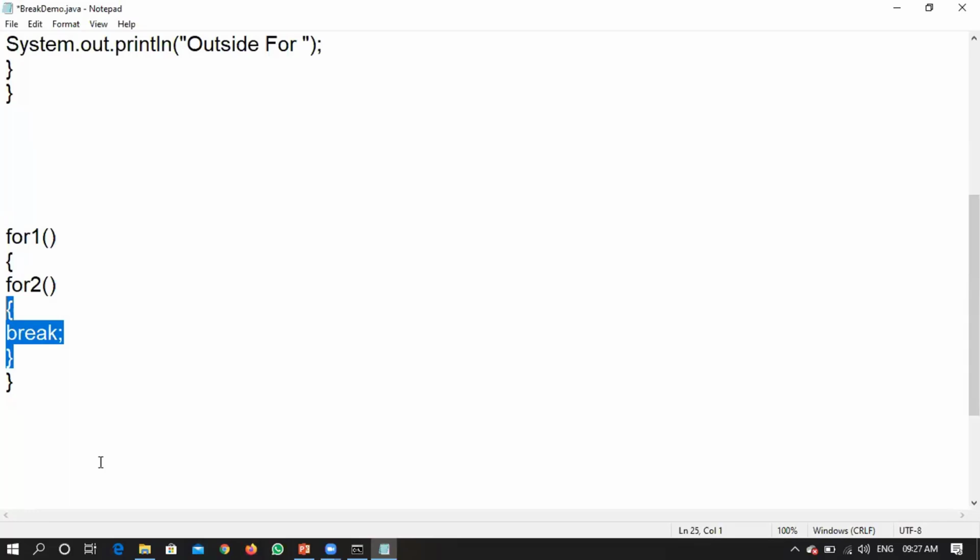It will come out of for loop 2. That means it will still be in for loop 1 only. It will come out of for loop 2. Okay, so any other answers? Anybody feels like it will come out of the complete for loops, both the for loops? Okay, Jagdish is saying it will come out of both the for loops. Okay. Just loop 2. Okay, any other answers?